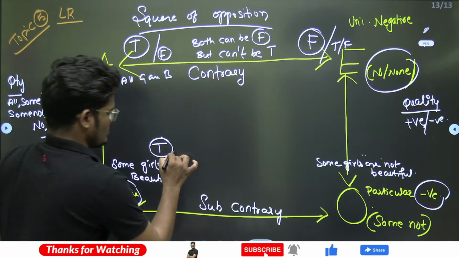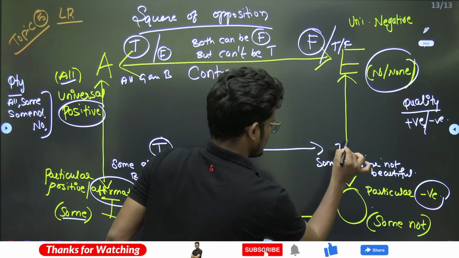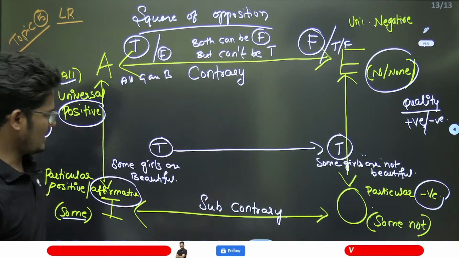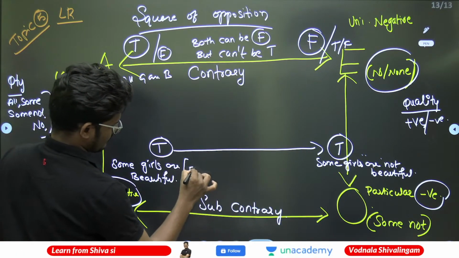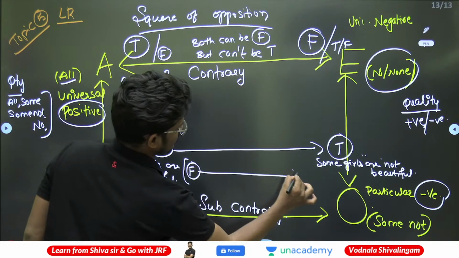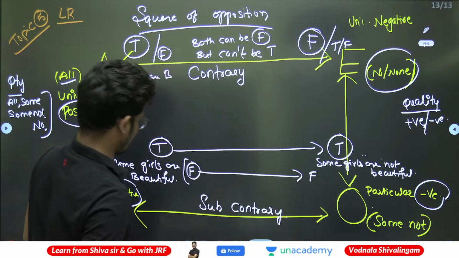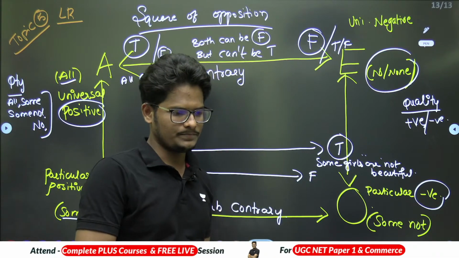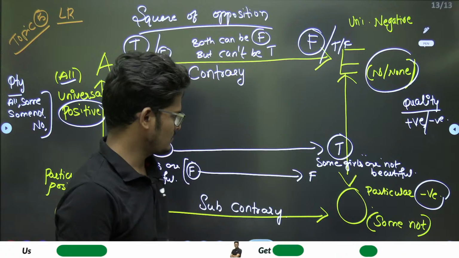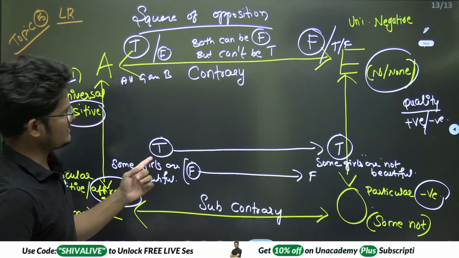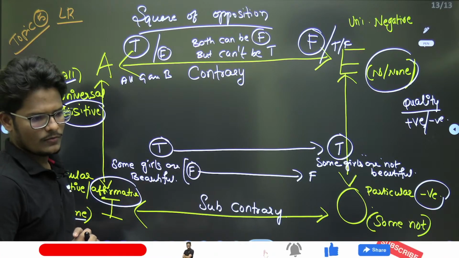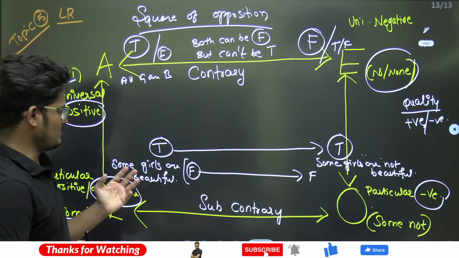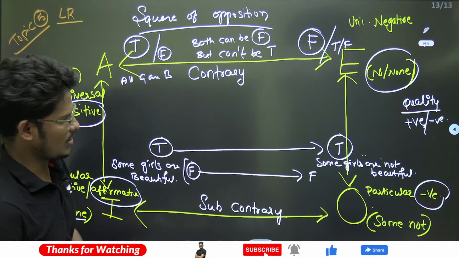So if this is true, this has the possibility to become true. But if this is false, this is doubtful. It can be false, because some girls are beautiful is a false statement. So if this is true, this must be true. One thing is very clear. But the other one, some girls are beautiful means some girls are not beautiful.